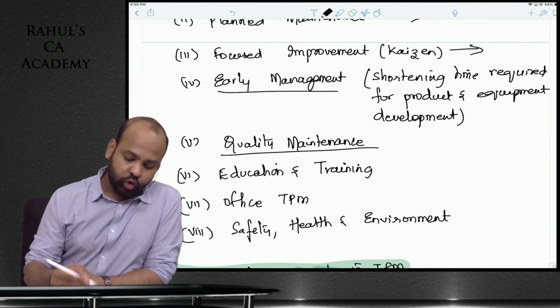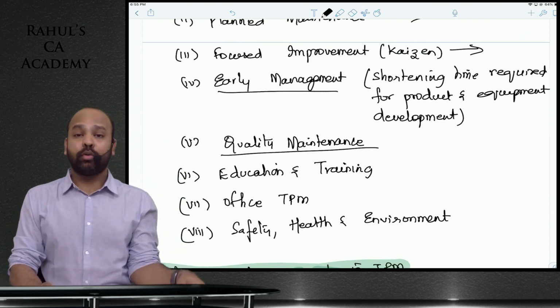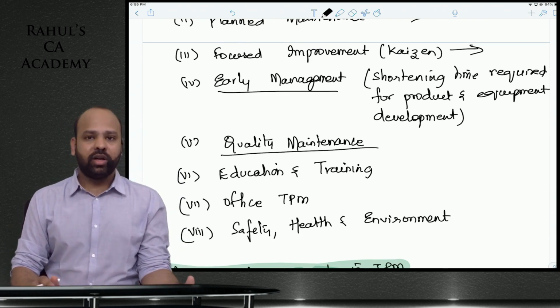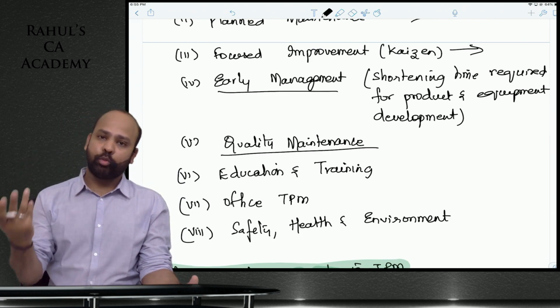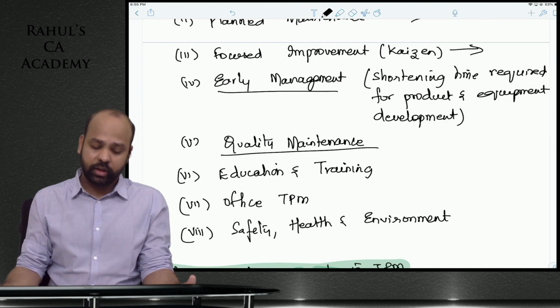Quality maintenance: you should obviously maintain the quality of the product. There should not be any compromise on the quality of the product. Education and training: train your employees. It is the most important aspect. Ensure that they are regularly trained in whatever new aspects are there.